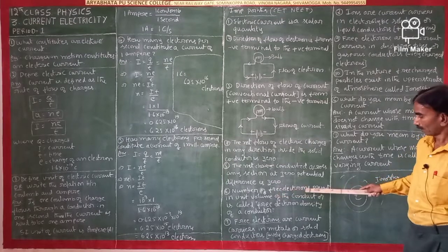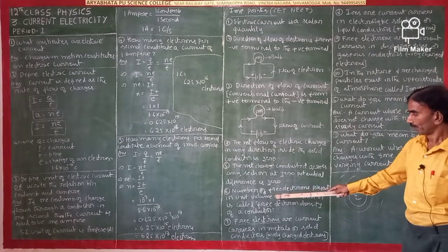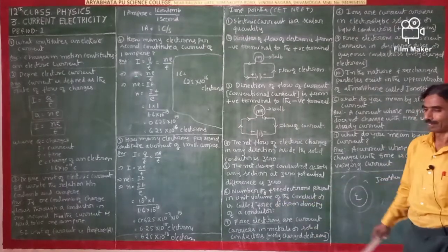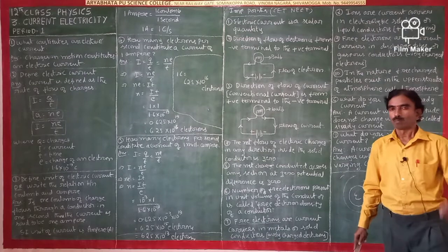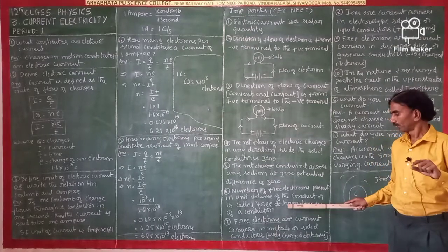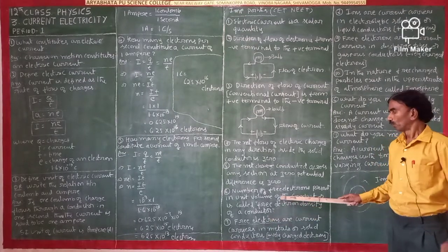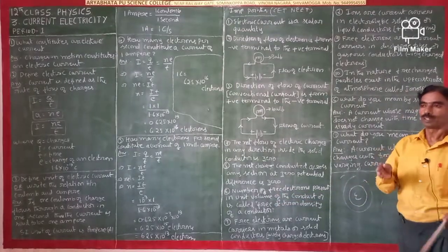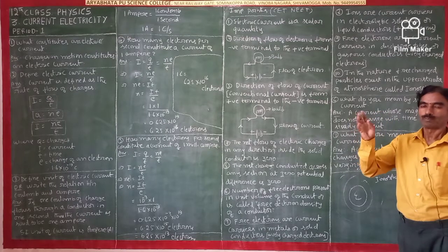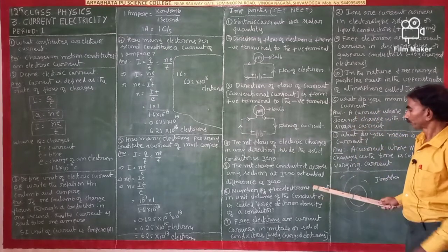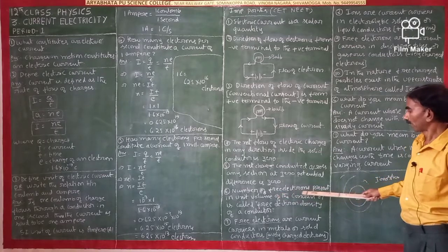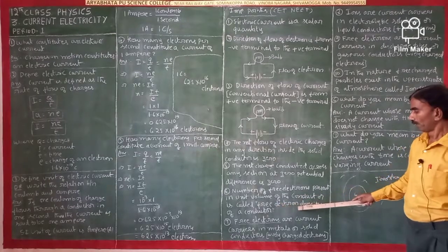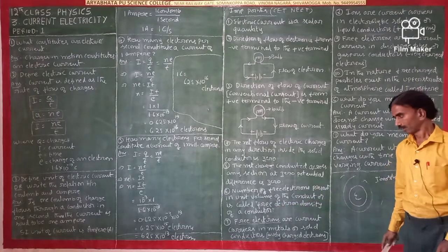The number of free electrons present in a unit volume of the conductor is called the free electron density of a conductor. Mass density means mass per unit volume, so charge density means charge per unit volume. A unit volume is 1 meter height, 1 meter breadth, 1 meter length.